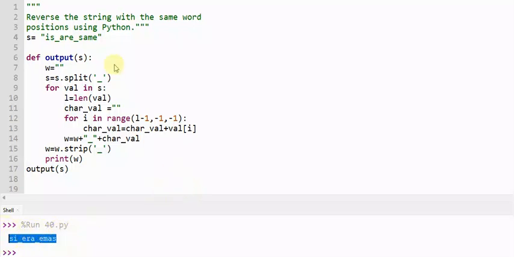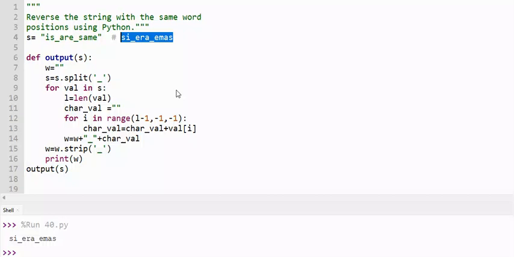See. Suppose the input is "is_Python". They don't want "is". They want "si" underscore "r". They want "era". And the same. They want "emas". So the expected output they want is like that. See, they want like that. This is most important.